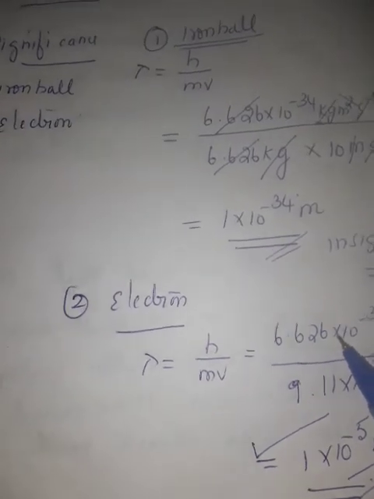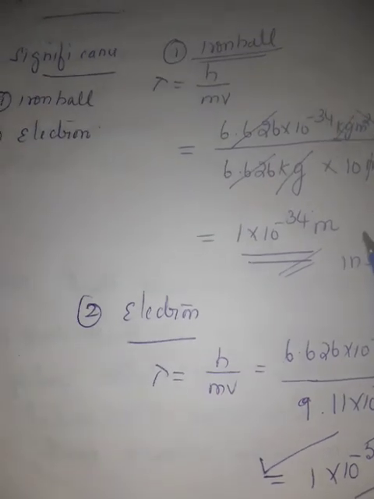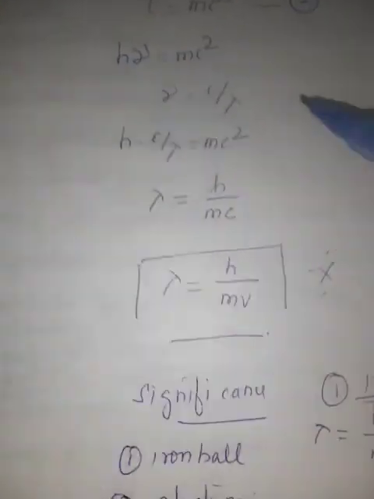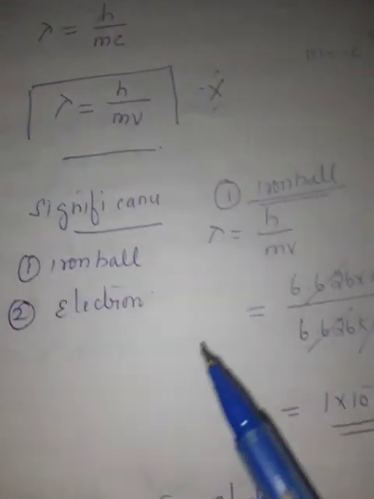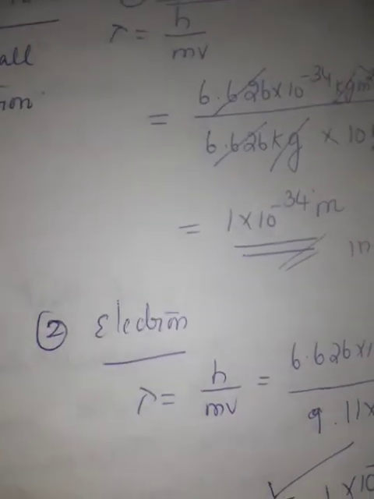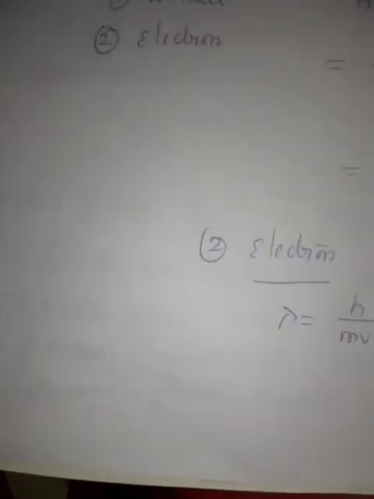This was given by Louis de Broglie, who extended the views of Albert Einstein, that matter behaves both as a particle and as a wave. This is the de Broglie relationship, and these are the two significances, one for the iron ball and the other for the electron. Both you have to learn. It is given in your book, page number 40 and 41.